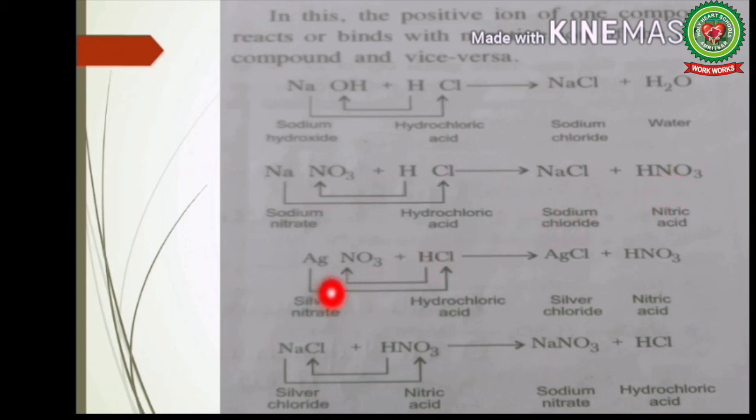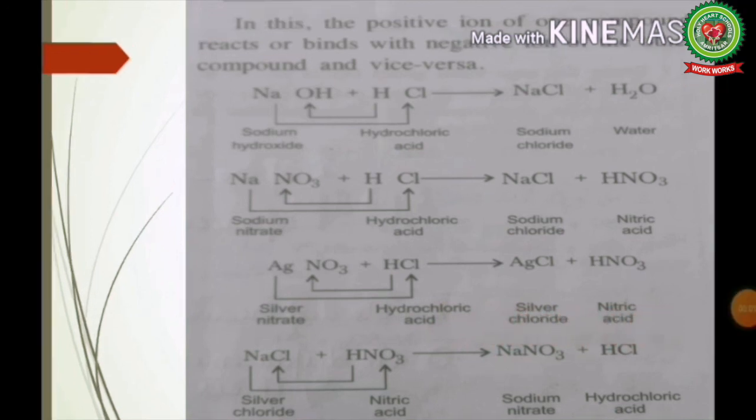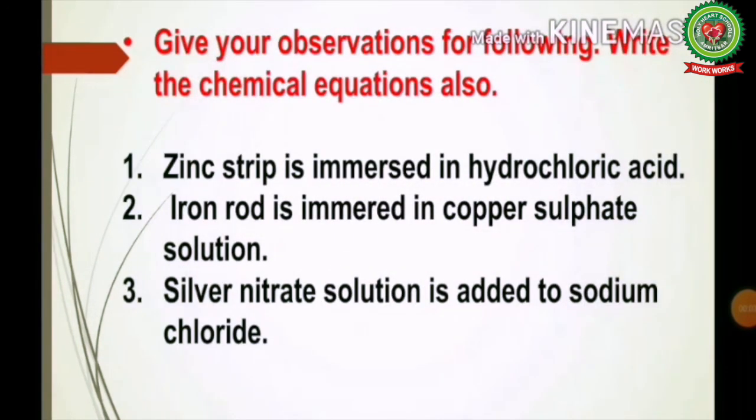Next, silver nitrate reacts with HCl, hydrochloric acid, to form silver chloride plus nitric acid. Sodium chloride reacts with nitric acid to form sodium nitrate plus hydrochloric acid. Now students, you must be able to give your observations for the following chemical reactions and also write the chemical equation.